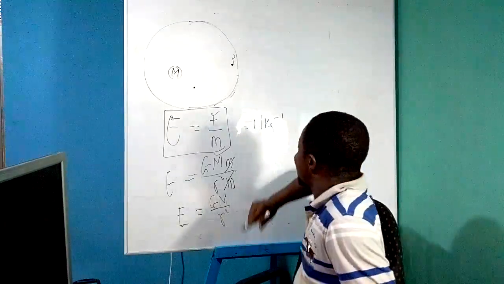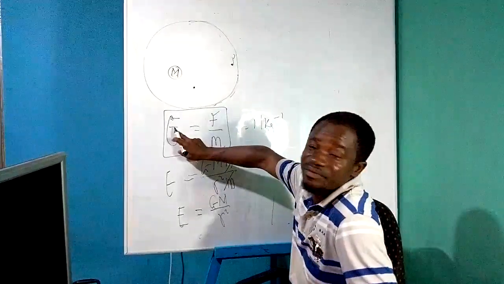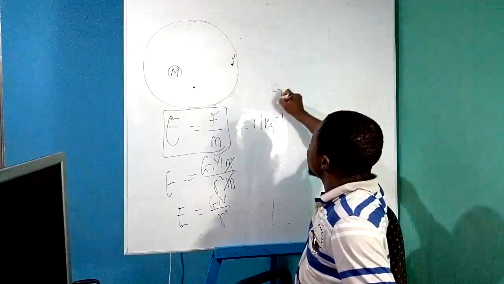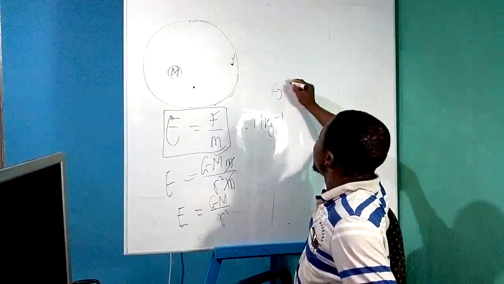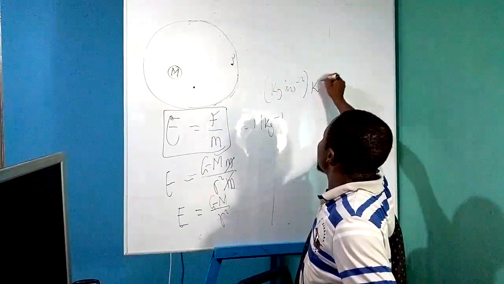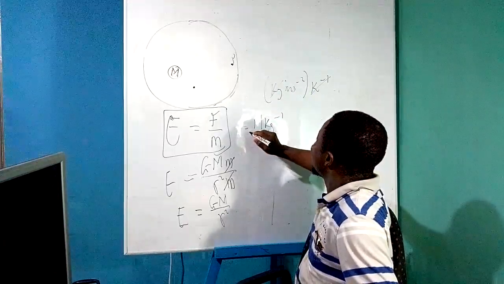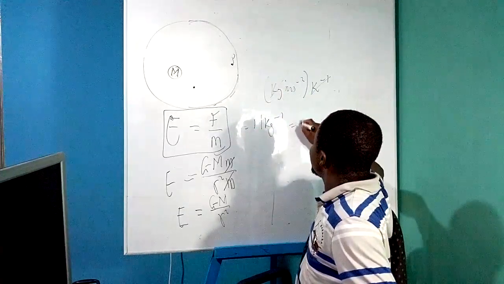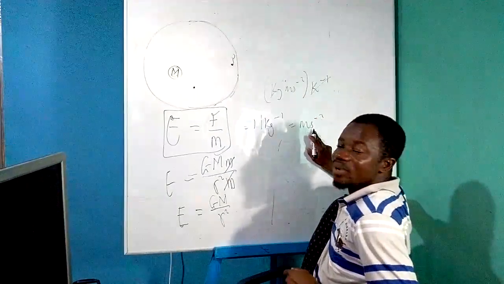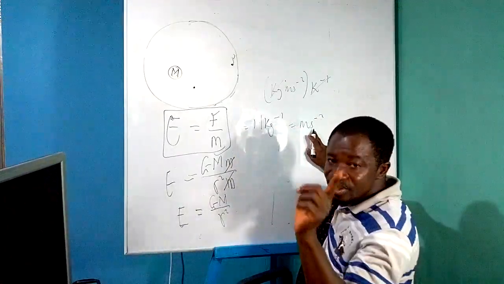Look at this. The unit for gravitational field intensity is given by Newton per kilogram. And Newton is kilogram meter per second squared. So we'll multiply this one by per kilogram, kilogram will cancel kilogram. Then finally, the unit will become meter per second squared. Which quantity has unit meter per second squared? Acceleration. Under gravitation, we call it acceleration due to gravity.